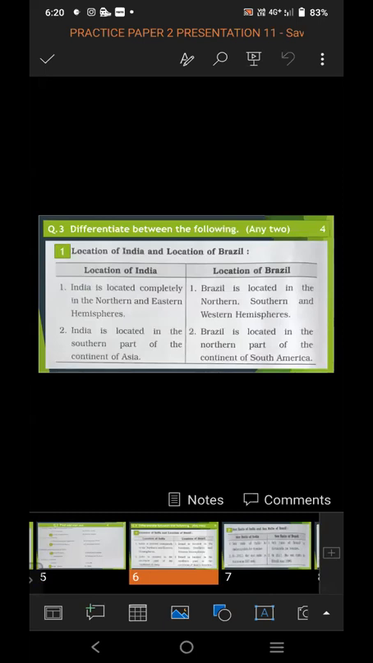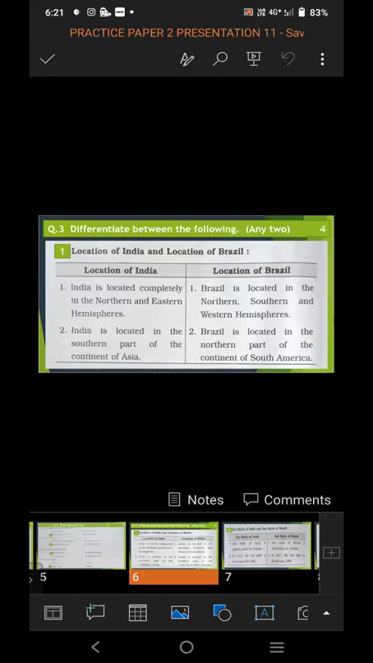Question 3. In the exam, there may come answer in one sentence, name the following, say right or wrong, identify the type on the basis of the statement, differentiate between, or write a short note. These are the options of questions, and any question can come. It is not that only differentiate between will come in the exam.